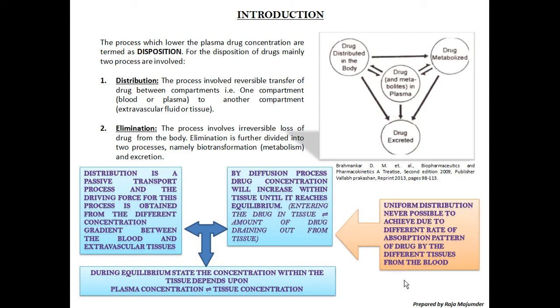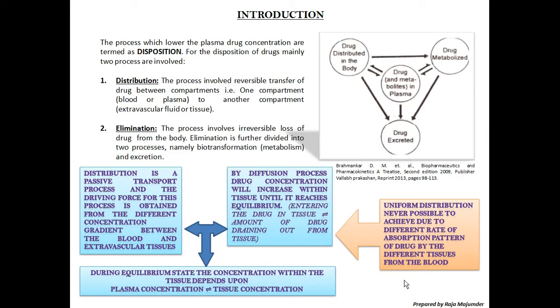Whatever drug goes into the blood, not all the molecules are going to be intact or in an unchanged form. Few of them will remain in unchanged form, but due to the presence of numerous cells and other components in the blood, they are going to attach to the drug components. So they become macromolecules.